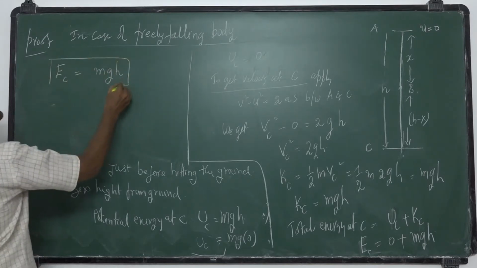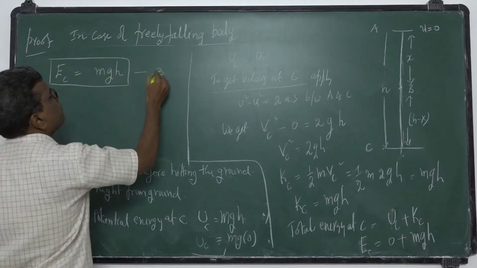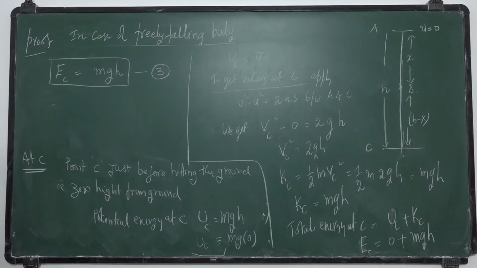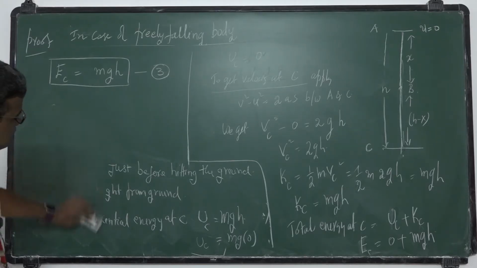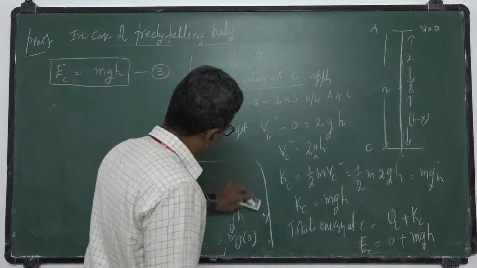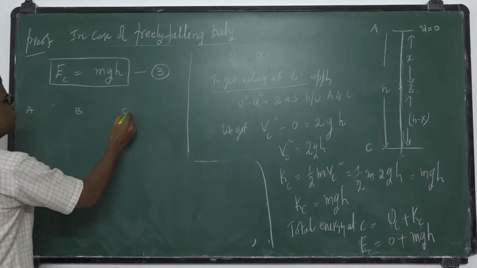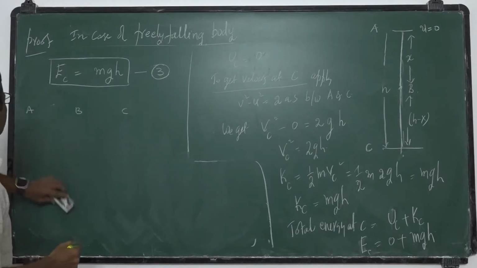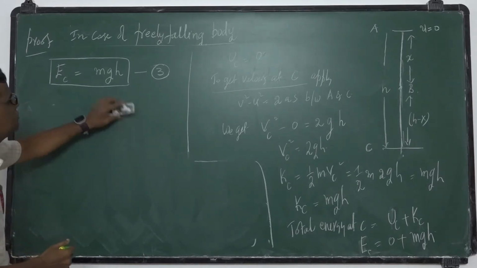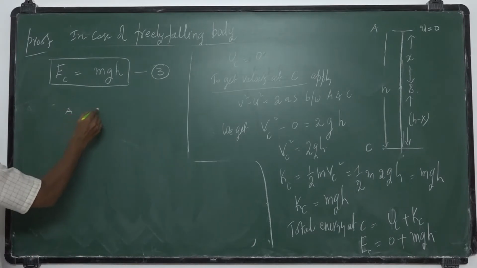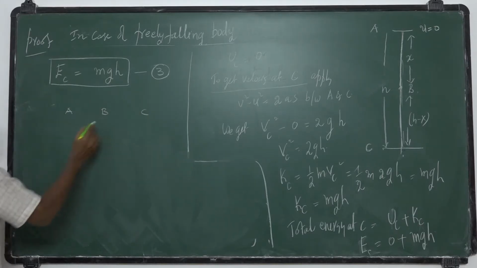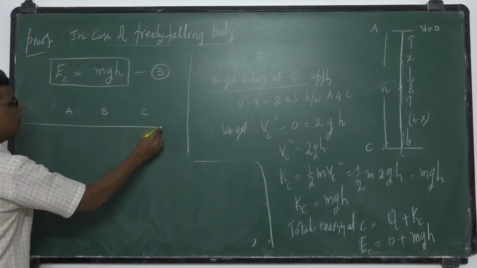You call it equation 3. So from equation 2 we have, I will write these equations once again. So I got the total energy at A, at B, at C. Okay, at the points A, B, C.